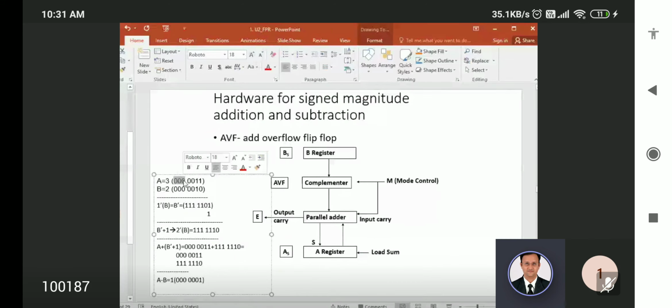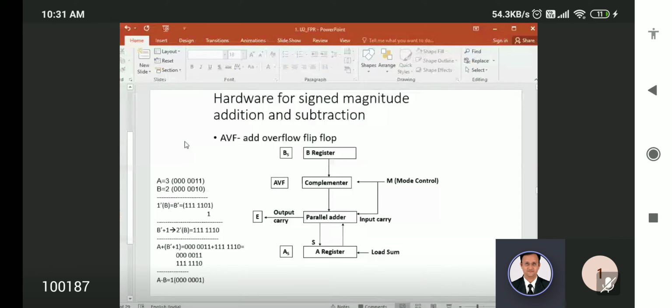For example, the question may ask to add this number and this number, or subtract something, right? Because this is addition, subtraction. If no number is given in the question, then you have to assume your own numbers. For example, A3 or B2 or any value. It is not mandatory, only this example. You assume your own value.